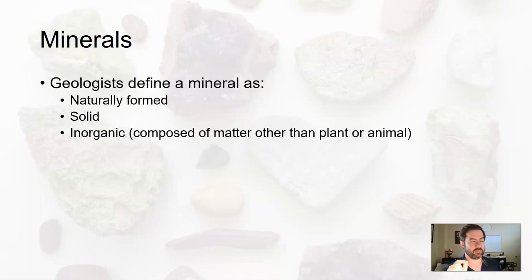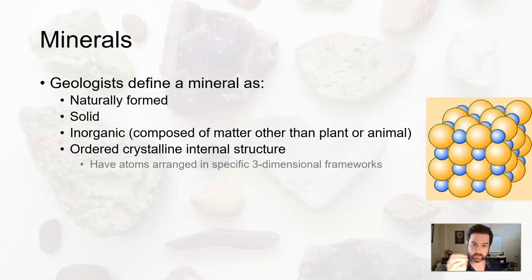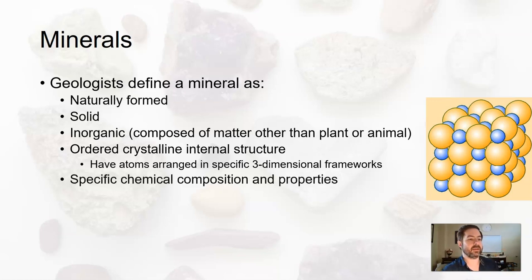It's a little bit different for definition for a rock on that one, but as far as a mineral is defined: natural, solid, inorganic. It has an ordered crystalline internal structure. It might not necessarily look like a crystal if you're holding it, but internally the atoms and molecules are arranged in a specific three-dimensional, what's known as a crystalline lattice crystal pattern. So that's what that means.